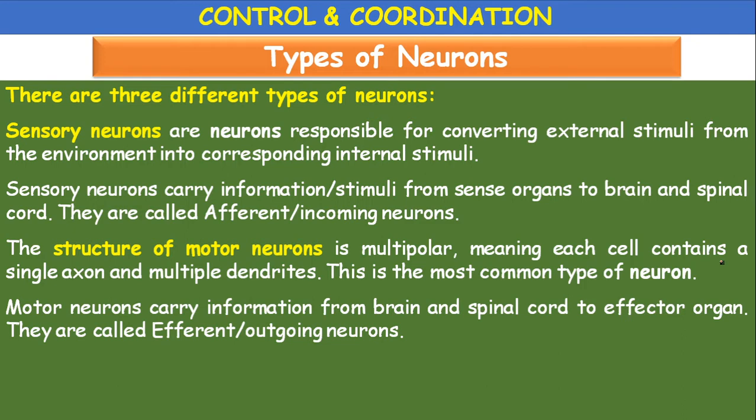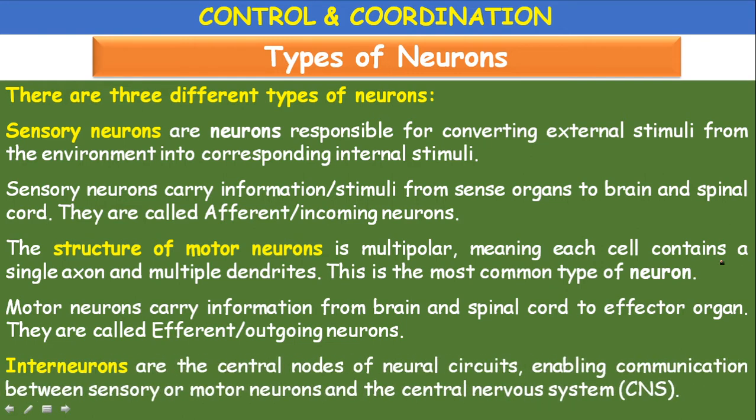Motor neurons carry the information from the brain and spinal cord to the effector organ. They are called efferent or outgoing neurons. Motor neurons carry messages or instructions from the brain and the spinal cord through efferent fibers to various organs.